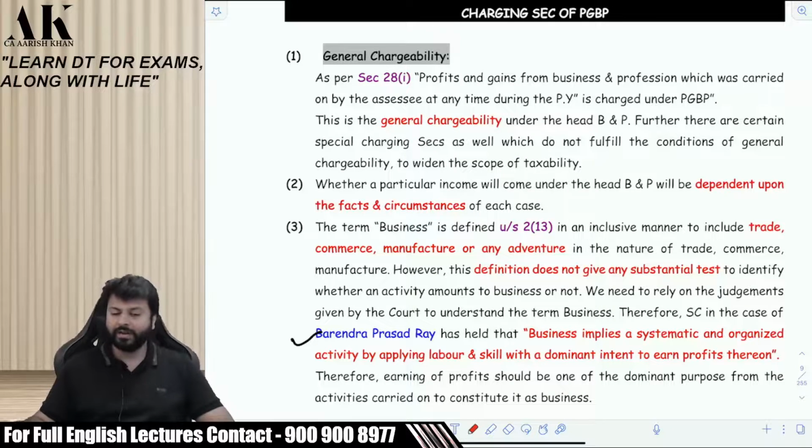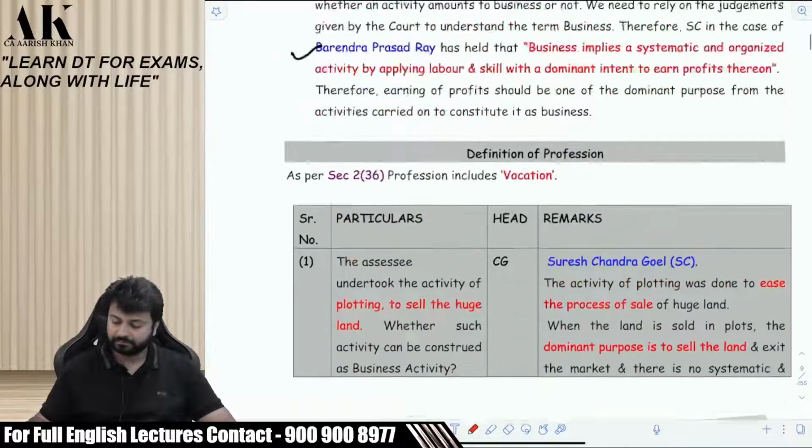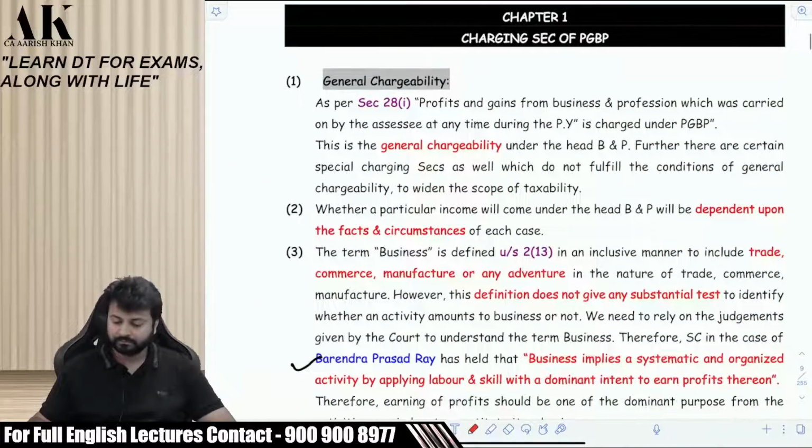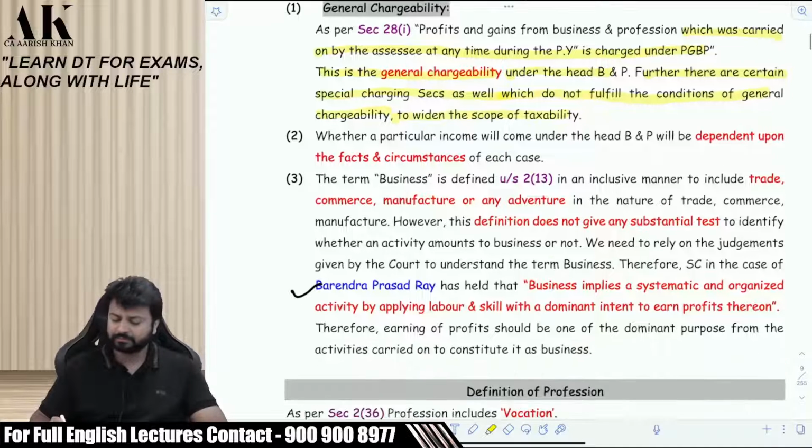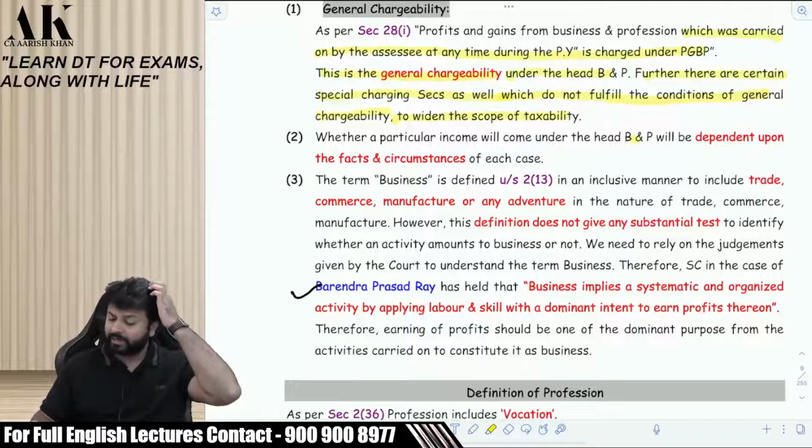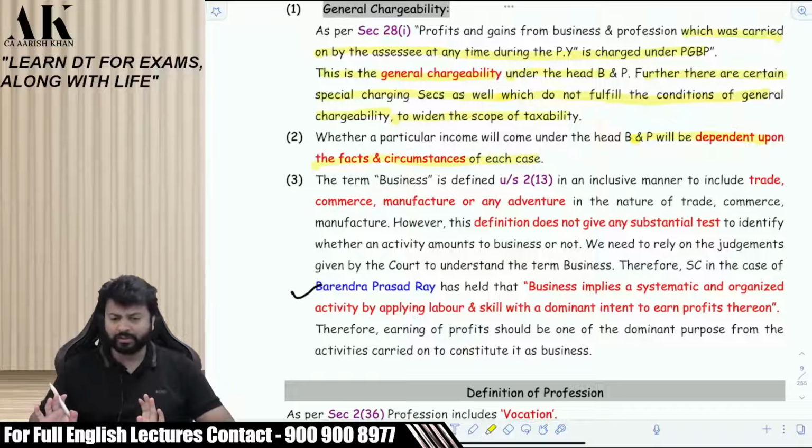As per section 28(1), profits and gains from business and profession which was carried on by the assessee at any time during the previous year is charged under the head PGBP. This is general chargeability under the head business and profession. Further, there are certain special charging sections as well which do not fulfill the conditions of general chargeability, to widen the scope of taxability. Whether a particular income will come under the head PGBP will depend upon the facts and circumstances of each case. There is no thumb rule for it.